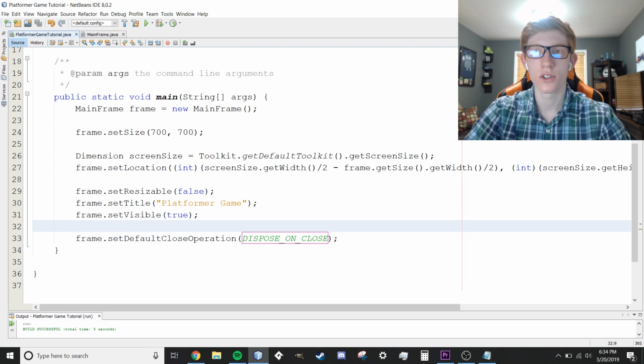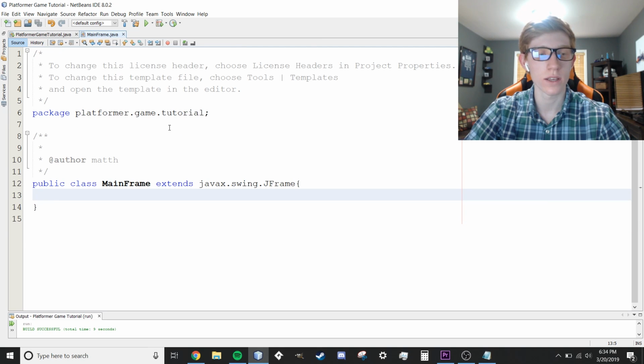Now we're going to move on to the frame class, which is also going to be quite small. We need to do just a couple things. Within our frame class, we're actually going to be creating our panel because we're going to display everything within the panel, but a panel on its own doesn't work very well, so we're going to put the panel within the frame. For those of you wondering why I'm not just using a frame, frames can flicker sometimes and have some weird issues. That's why I like using panels, and this is just the way that works.